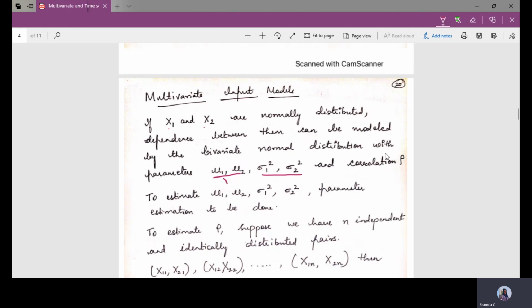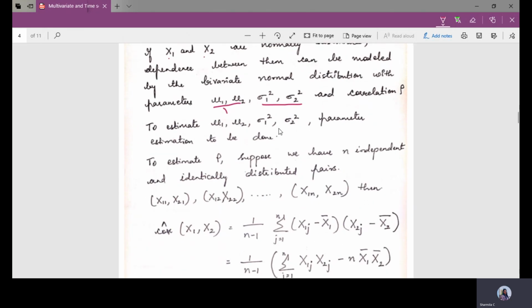So it is normally distributed with these parameters: mean, variance and correlation, that is rho. To estimate mean and variance, parameter estimation has to be done. I think you know we have already solved some problems with respect to parameter estimation. To estimate this correlation, suppose we have n independent and identically distributed pairs.